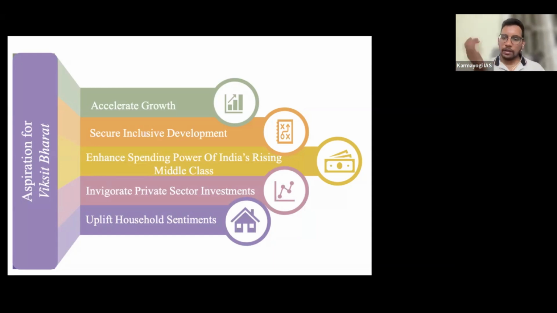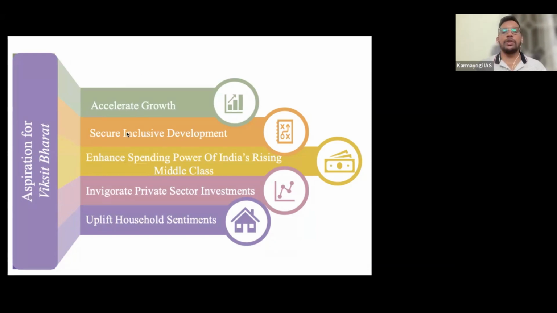Even the economic survey released 3 days back says at least for 10 years we need to achieve 8% GDP growth. Then only we will be able to achieve the developed country. But it was projected our growth is only around 6%. Anyway, we will discuss the economic survey separately in our lecture by lecture. Currently, let's come back to the budget.